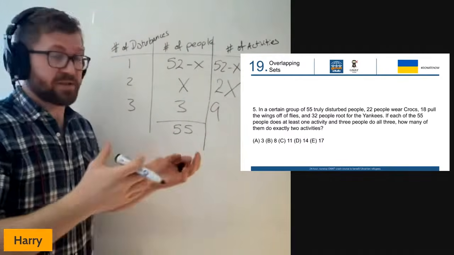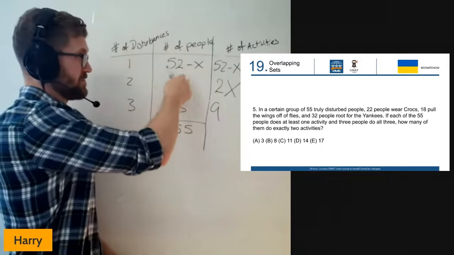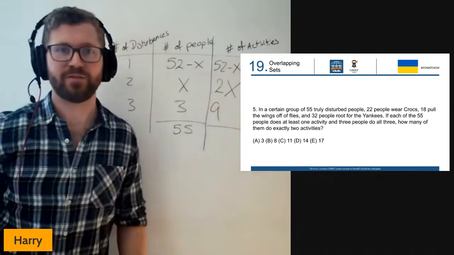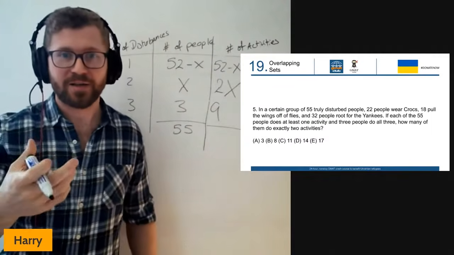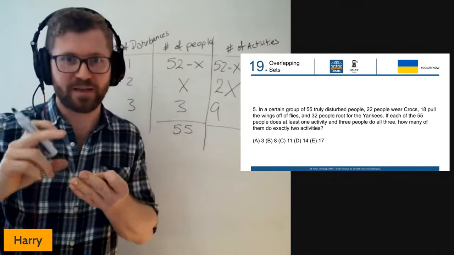Now, at this stage, it doesn't look particularly helpful. If we were to add up down that column, the X's would disappear. But the one thing we can do is add a total onto this number of activities column. If you add up the 22 people who wear Crocs, the 18 who pull the wings off flies, and the 32 people